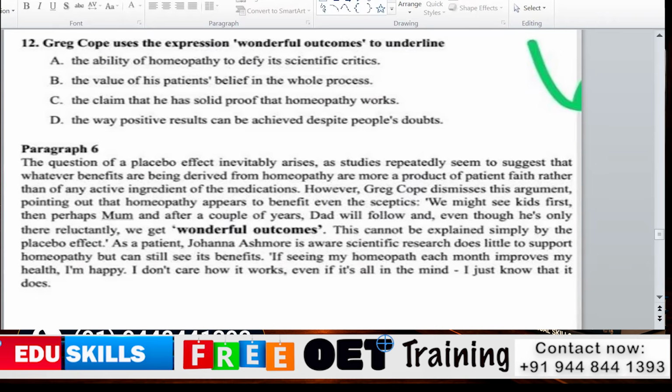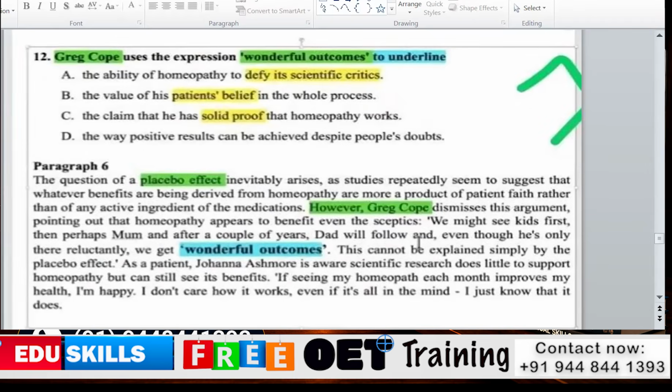We might see kids first, then perhaps mom, and after a couple of years, dad will follow. And even though he is only there reluctantly, we get wonderful outcomes. This cannot be explained simply by the placebo effect. If in this paragraph another contrast word or name is coming, maybe it will be the next question. That is enough. So I am explaining how I am getting the answer.